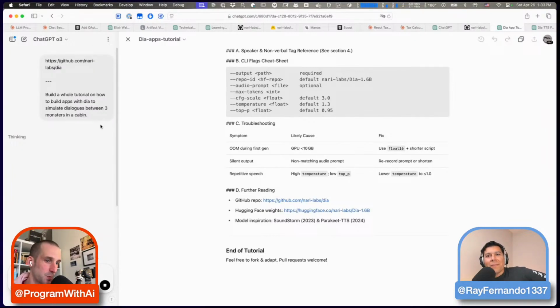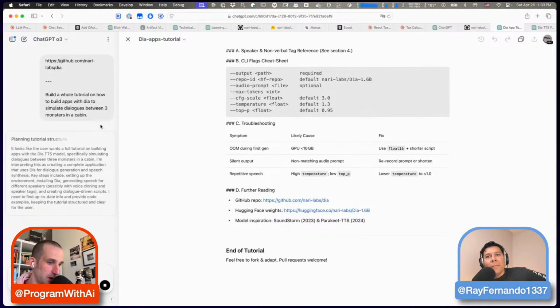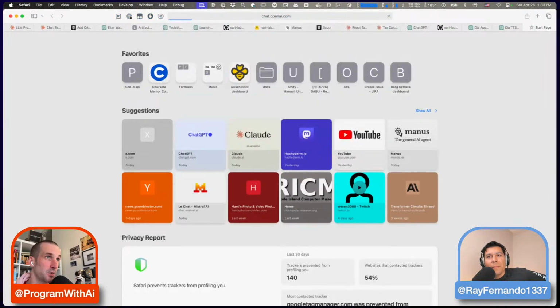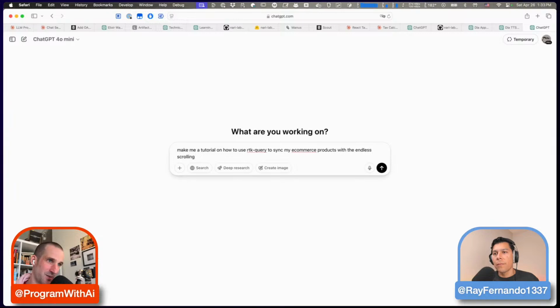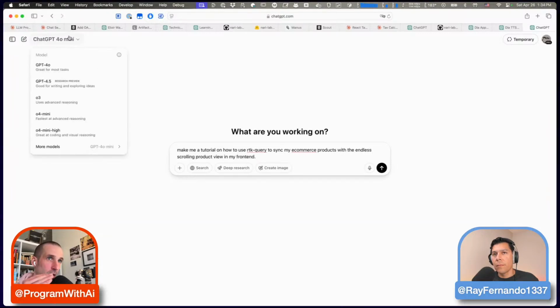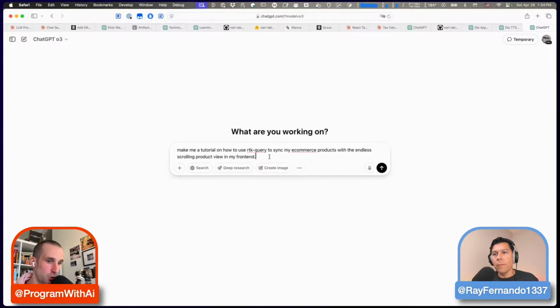Which is much more specific, especially if you have a big library like Redux Query. I don't want it to give me a tutorial on every little feature in Redux Query. It's like, make me a tutorial on how to use RTK Query to sync my e-commerce products with the endless scrolling product view in my front end. Because it's not going to generate code to do it, I say, make a tutorial.